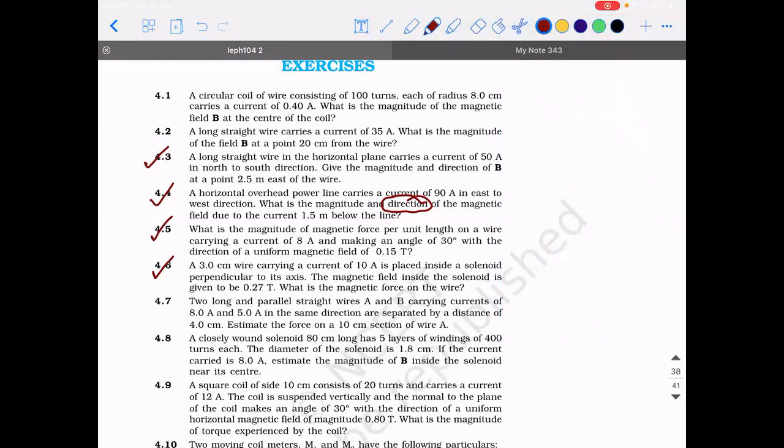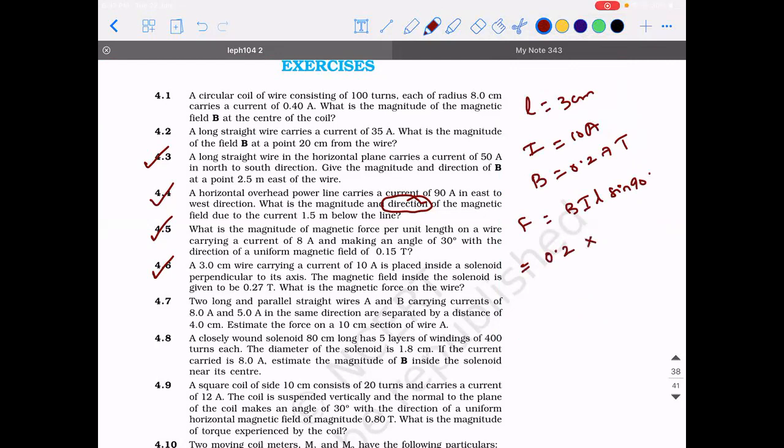So there is a wire of length 3 centimeter carrying a current of 10 ampere, placed inside a solenoid perpendicular to its axis. The magnetic field inside the solenoid is 0.27 Tesla. What is the magnetic force? So F is equal to how much, guys? BIL sine 90. Very good.